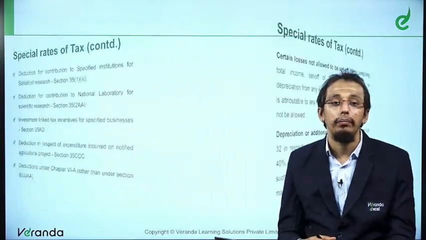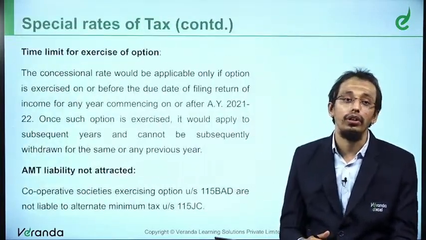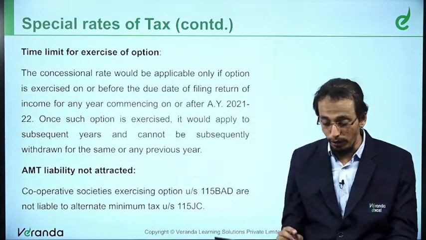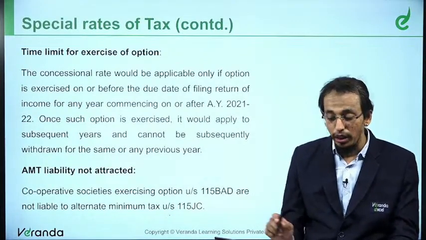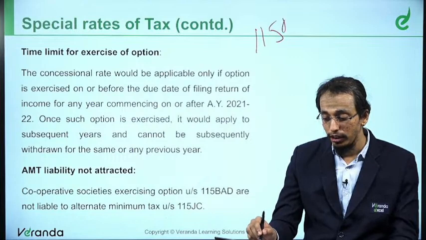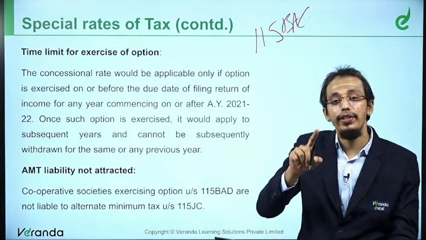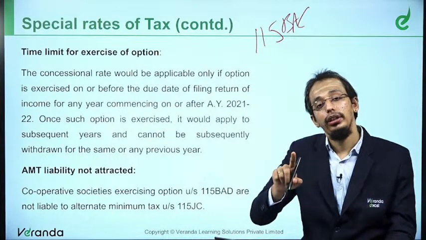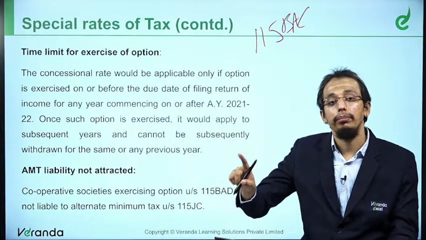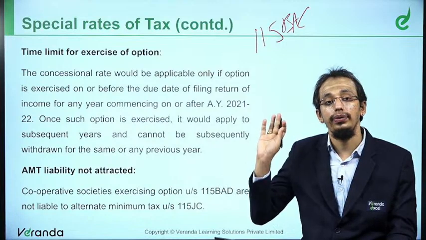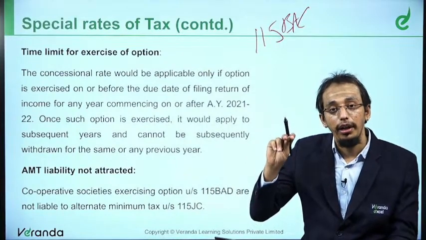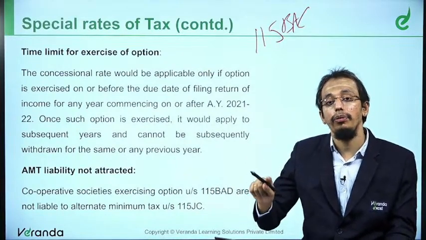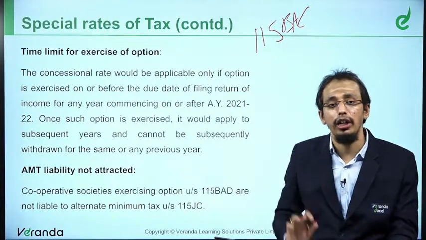Now, moving on to the other amendments that we have got. Again, one important thing that you need to note: 115BAC, we said if an individual or HUF has business income, they can choose the option, but once they exercise the option, that is final. If they don't have business income, every year they have the option.